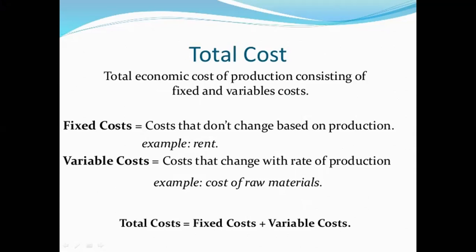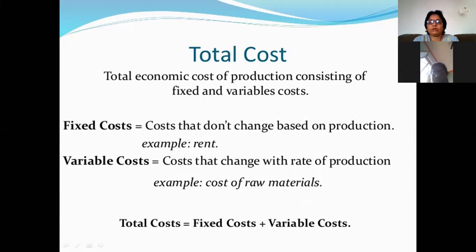So there are two types of costs. One is fixed cost and the second one is variable cost. Fixed cost means costs that don't change based on production, for example, rent. Variable cost means costs that change with the rate of production, for example, the cost of raw materials.